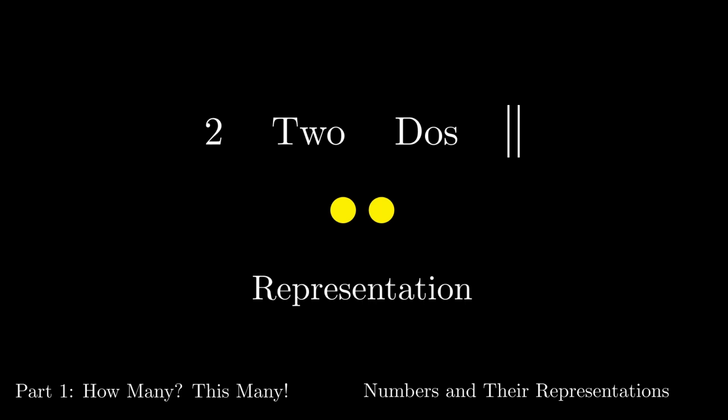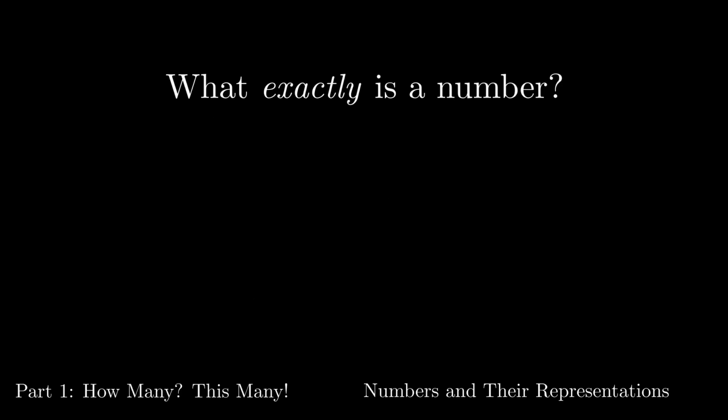In fact, these two dots are also a representation. What we find is that it's impossible to write the actual quantity. We can only write representations of it. And this hints at a strangely deep question. What exactly is a number? It's not a tangible object that we can pick up and show someone. It's some sort of abstraction from a certain type of pattern. So are numbers real objects or just concepts?